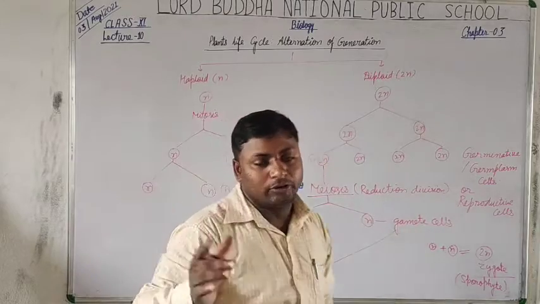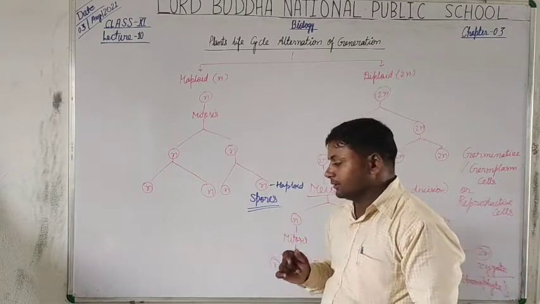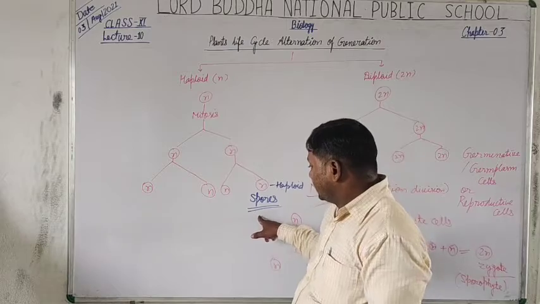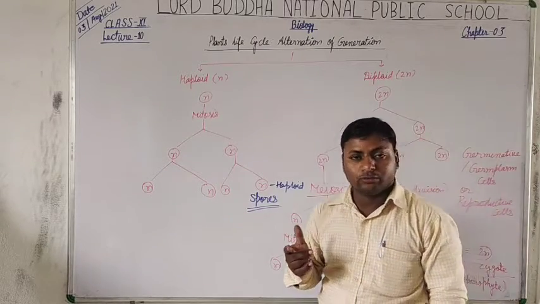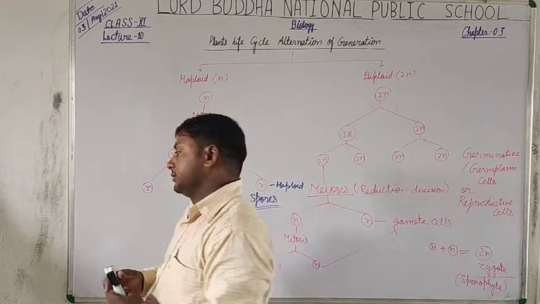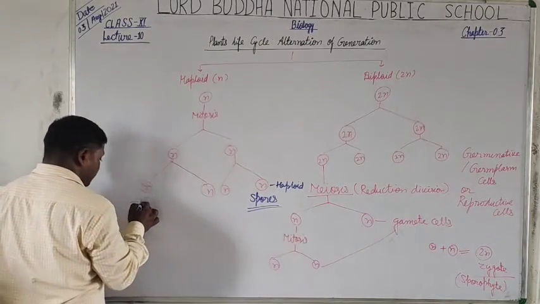On arrival of favorable climatic conditions, these spores germinate into a new individual plant that is called the gametophyte.